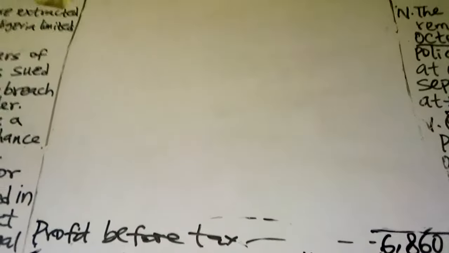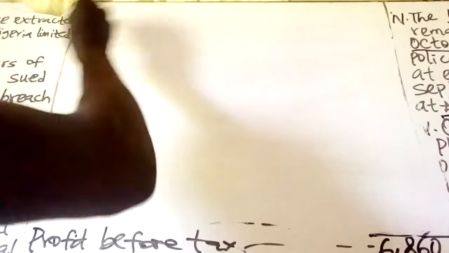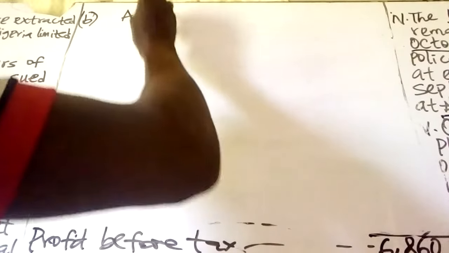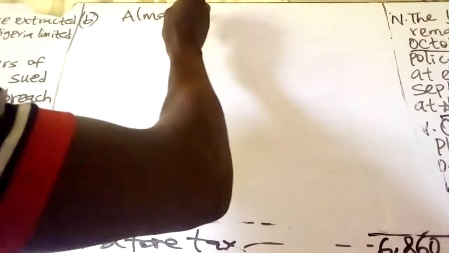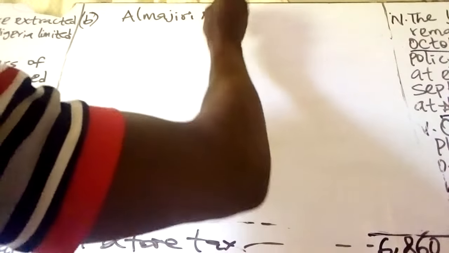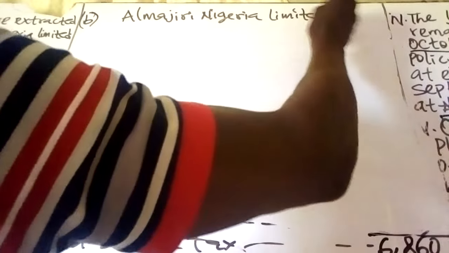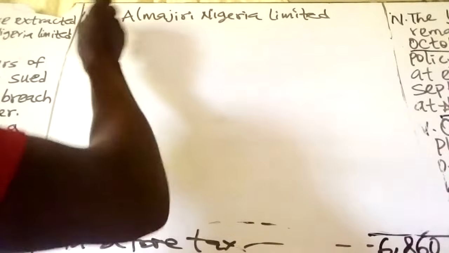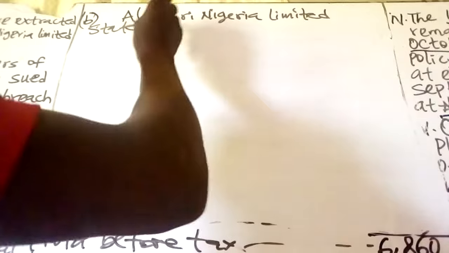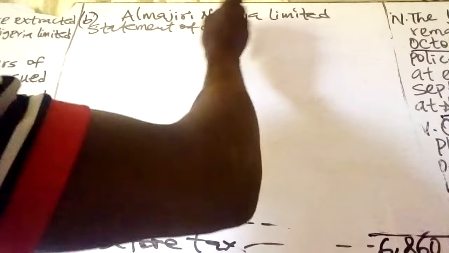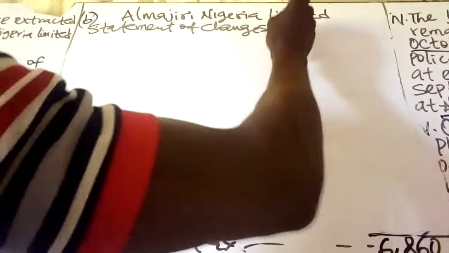Now, the name of the entity is Almajiri Nigeria Limited. You want to prepare the statement of changes in equity